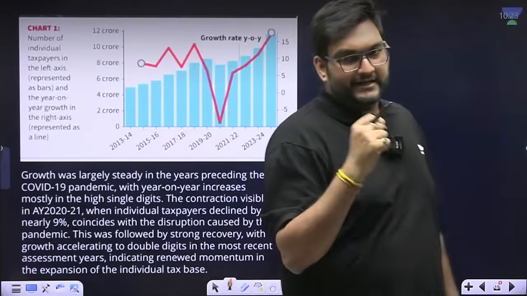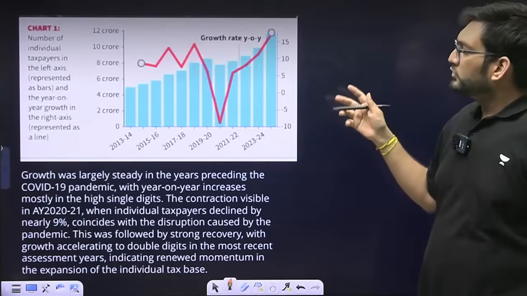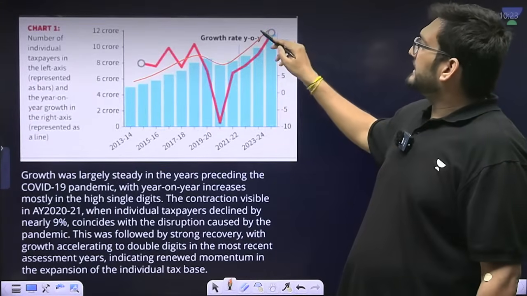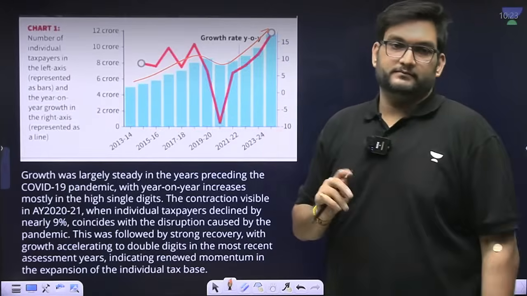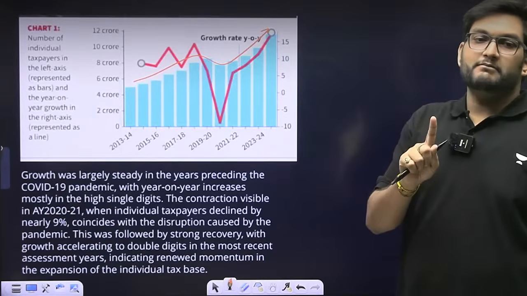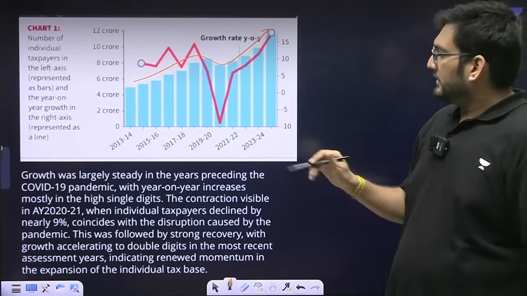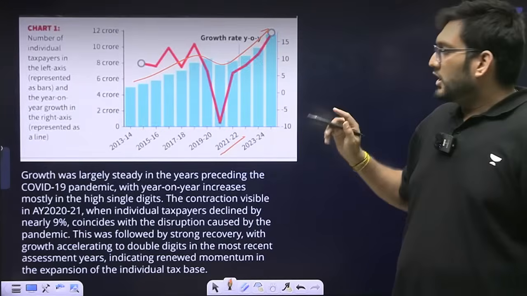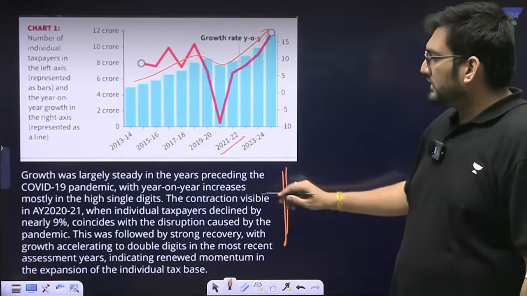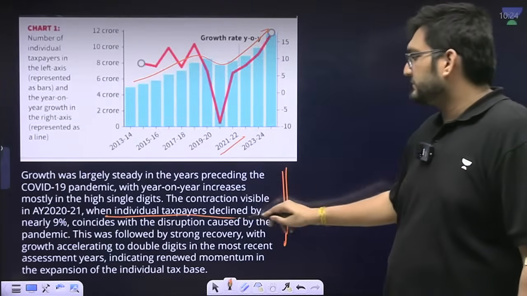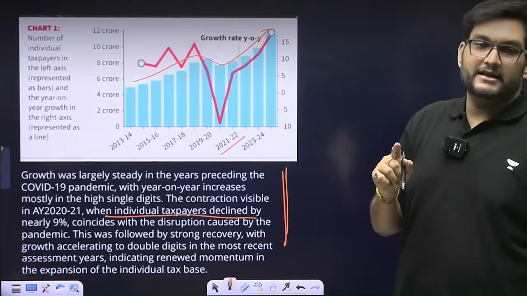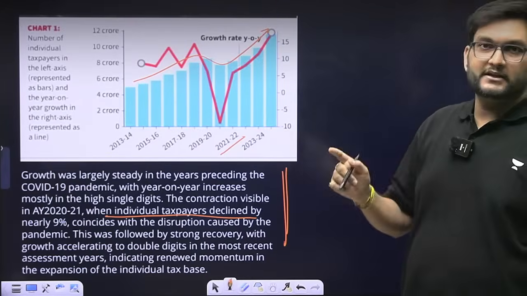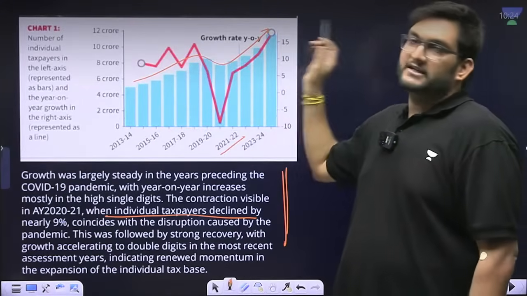If you look at the data also, you will see that this graph is steadily going up with one major dip. That one major dip is COVID. In 2021-22 and 2019-20, COVID years showed the number of individual taxpayers to decline by nearly 9% because a lot of people lost their jobs, unemployment rates increased, but thereafter it has been steady.